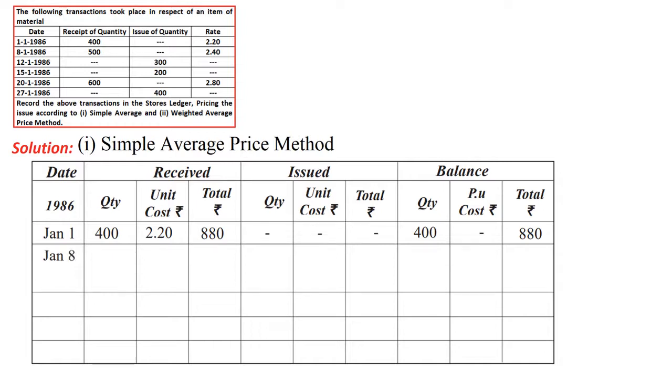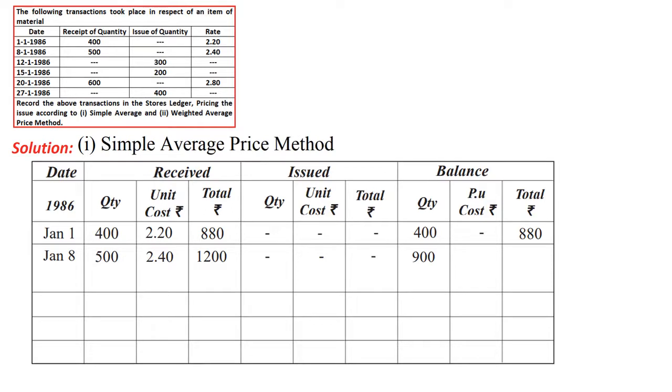Then next, January 8th, we are purchasing 500 units at the rate of 2.40, that comes to 1200. Issue is nil. And most important, while writing the quantity, we have written 900 units. How did we get 900? Already we had 400 units. Now on the 8th January we purchased 500. So 400 plus 500 comes to 900 units.